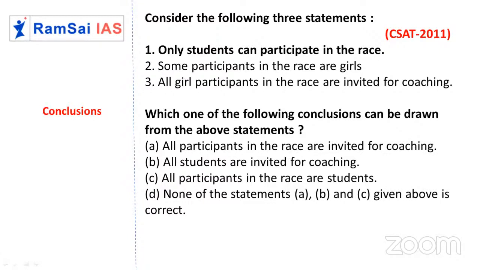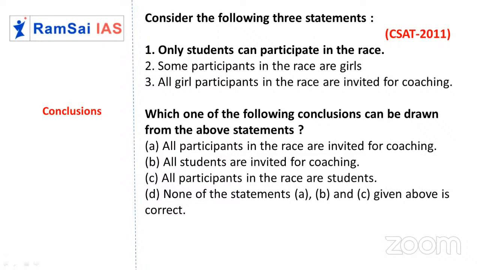Only students can participate in the race. So in the race we have only students but not others. Some participants in the race are girls. So whoever we refer to as girls in the second statement must be students only. Just imagine there is a race going on in a college. All the participants are students, and a few are girls, a few are boys.